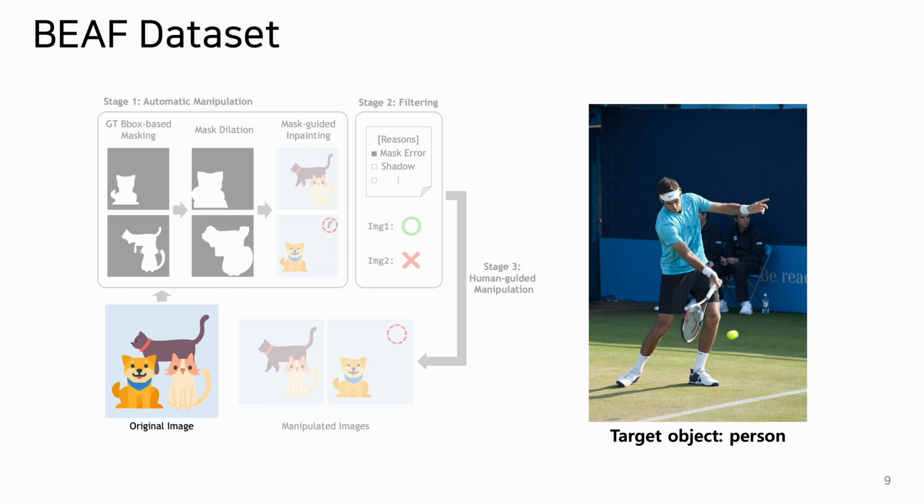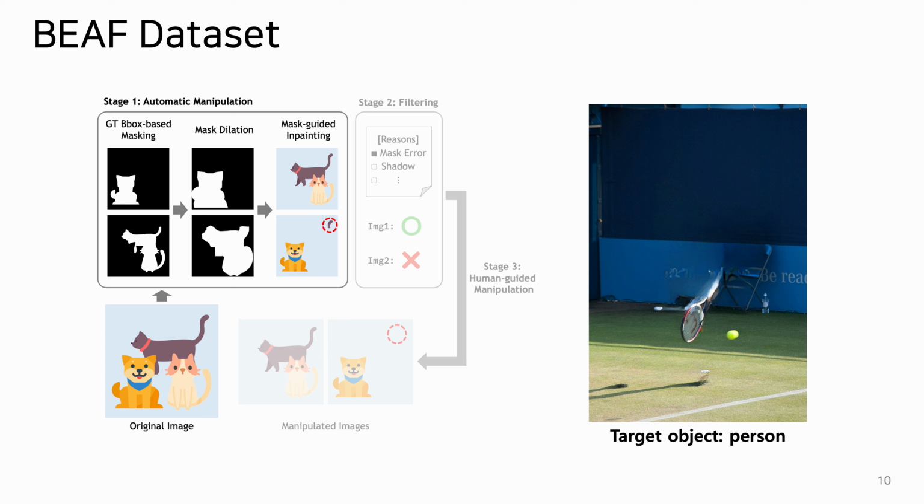We have a three-stage pipeline to manipulate the image. When given an original image, we first automatically manipulate the image by using a mask-guided in-painting model. However, part of the target object or its shadow may still be visible due to mask errors during the manipulation process. To filter out these flawed samples, we incorporate human filtering and human-guided manipulation steps. Finally, we can get reliable manipulated images.